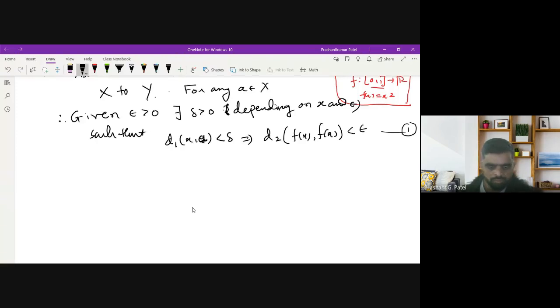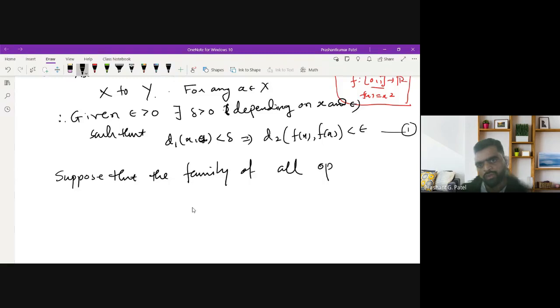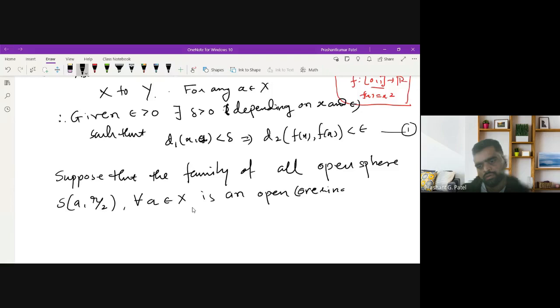Now let us suppose that the family of all open spheres with center at a and radius r by 2, for every a belonging to X, is an open covering of X. So X is a subset of the union of S(a, r/2).